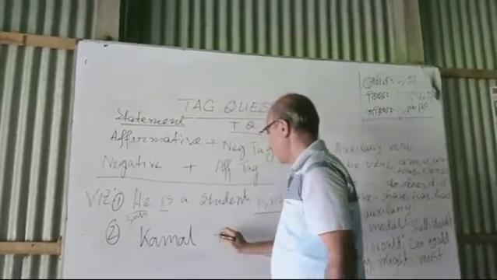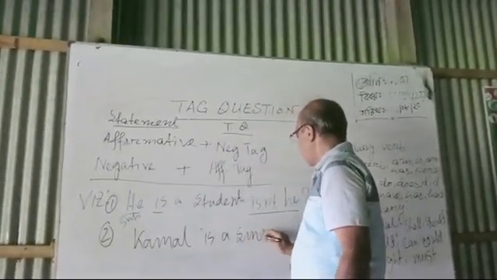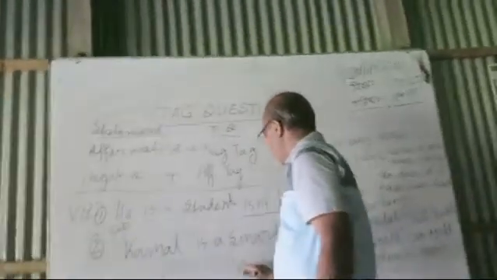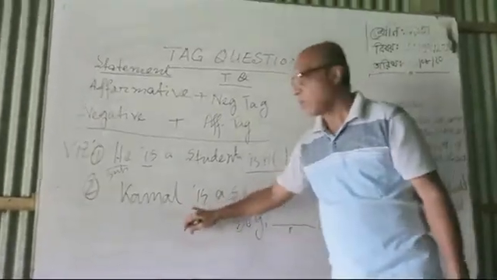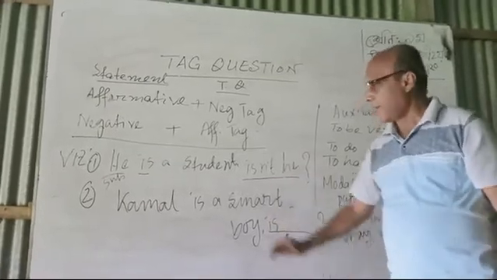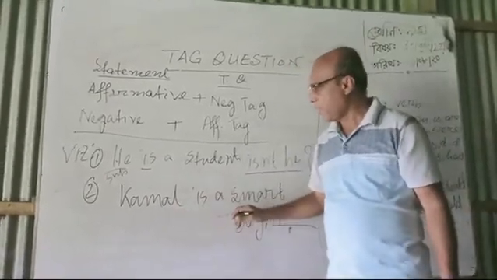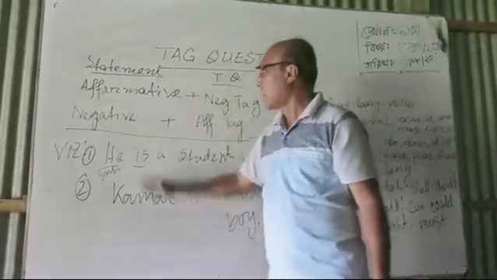Kamal is a smart boy. Kamal is a smart boy. Here you can see auxiliary verb, so we will write it down here. And there is no negative sign. That means this is an affirmative statement.